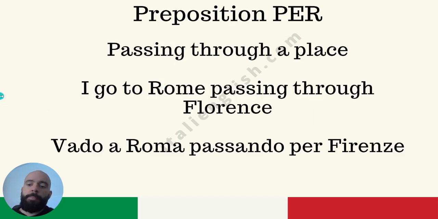I go to Rome passing through Florence. Vado a Roma passando per Firenze. I go to Rome, movement towards a city. Passing is passando. We will talk extensively about the ing verbs, the gerundio in Italian. Through, in fact, is per, and Firenze is the translation of Florence.